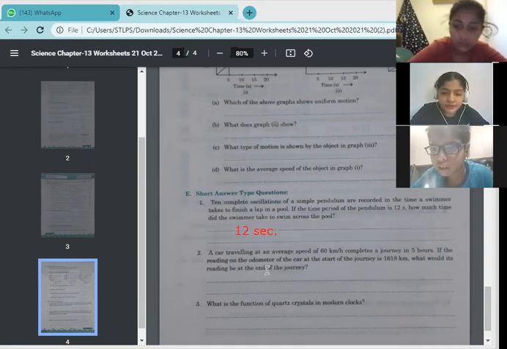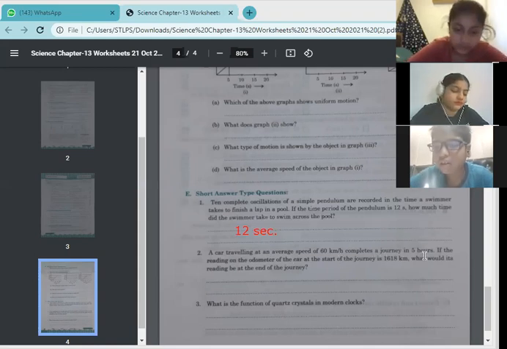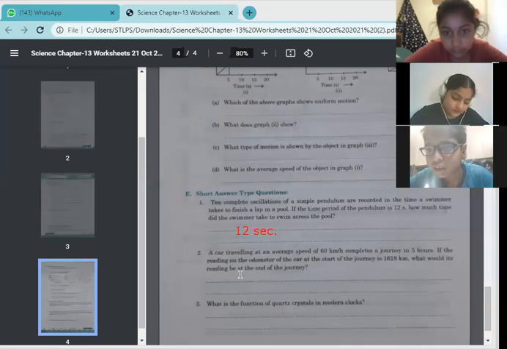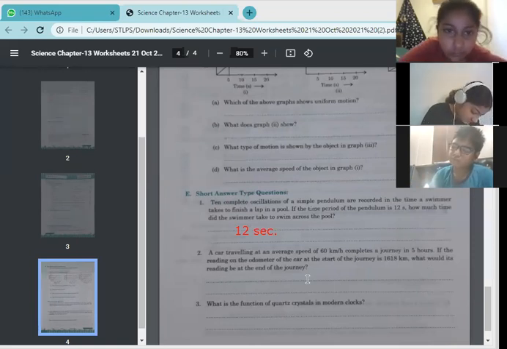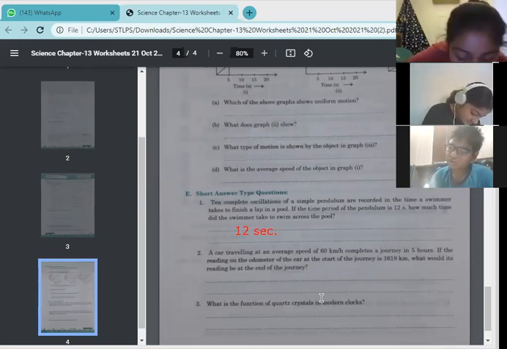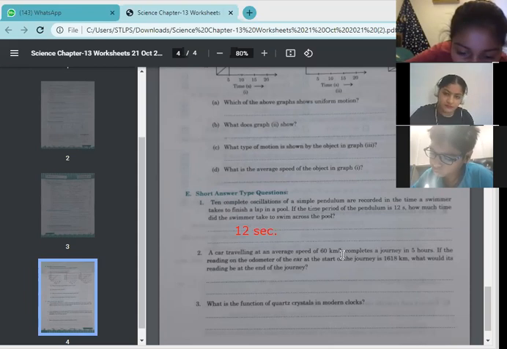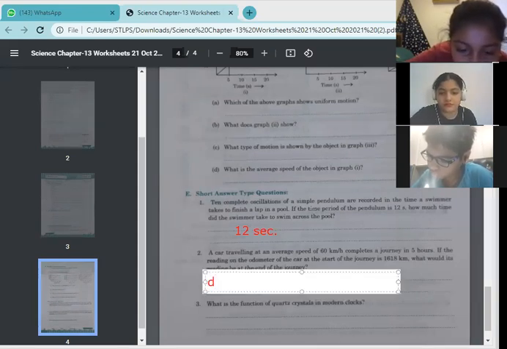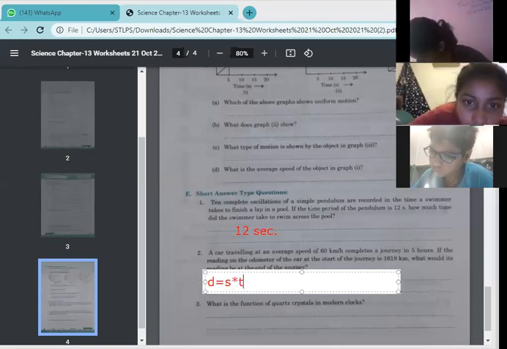Next. A car traveling at an average speed of 60 km per hour completes a journey in 5 hours. If the reading of the odometer at the start of the journey is this, what would be the reading at the end of the journey? So it's very simple. First of all, you have to find out the distance. Speed is given to you, time is given to you. The formula for distance is speed into time.